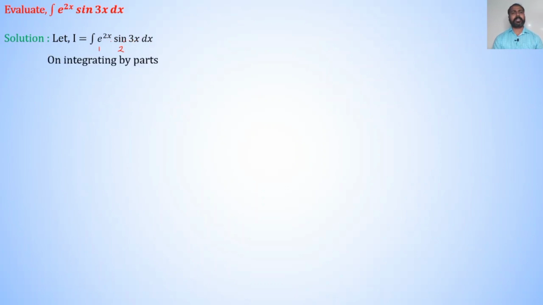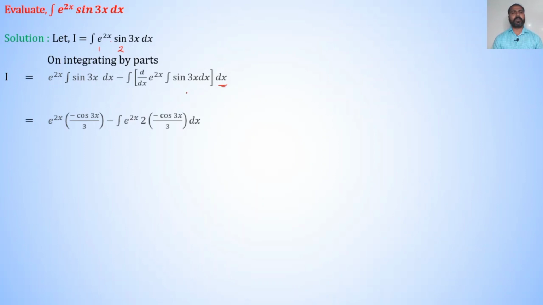Therefore, on integrating by parts, I is equal to e raised to 2x as it is into integration of second, that is integration of sin 3x dx, minus inside the integration d/dx of first function, that is d/dx of e raised to 2x, into integration of sin 3x dx.